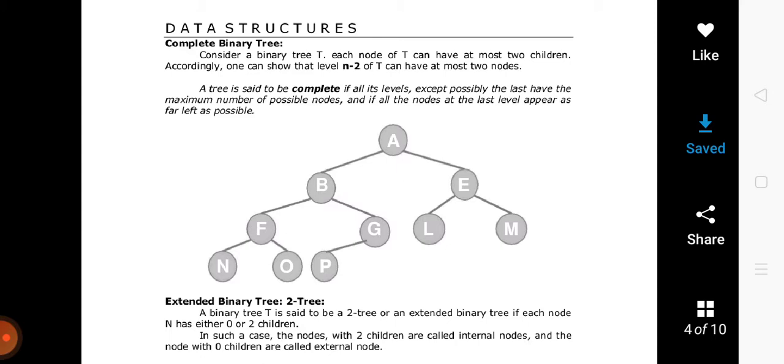And the second point is that the terminal nodes or children that exist on the last level will also be in the left subtree, not in the right. Which means the right part of the last level will not exist. So a tree T is said to be complete if all its levels except possibly the last have the maximum number of possible nodes, and if all the nodes at the last level appear as far left as possible.